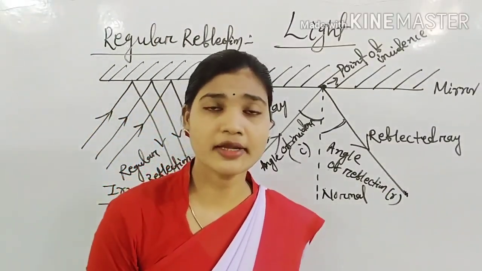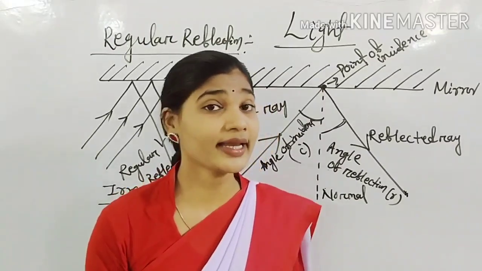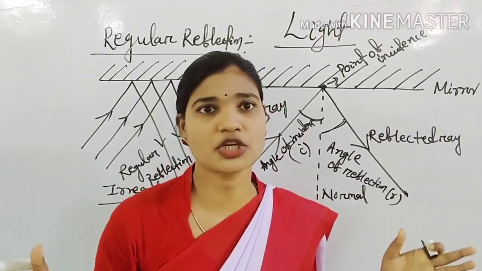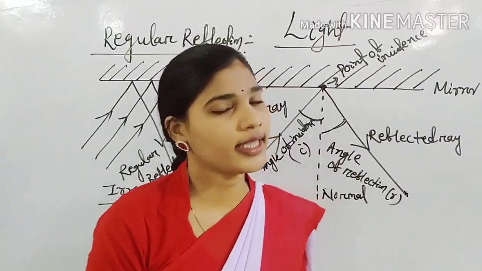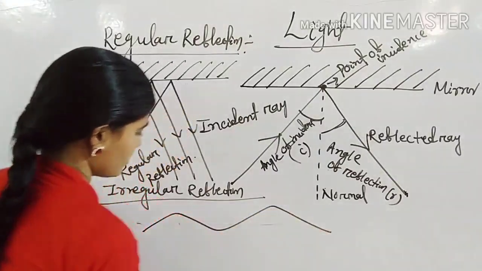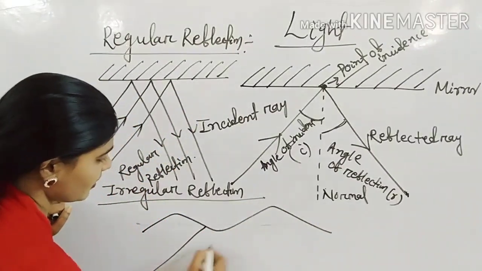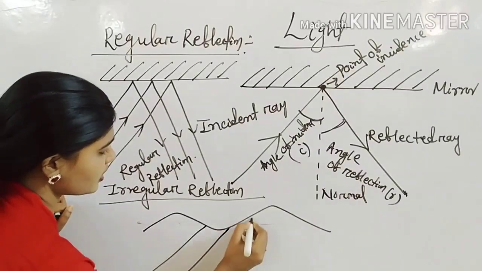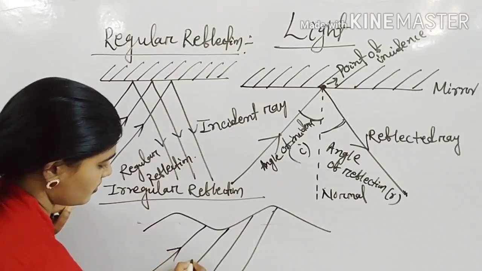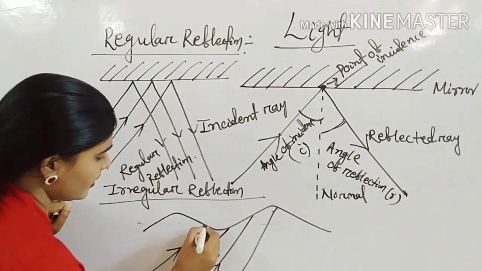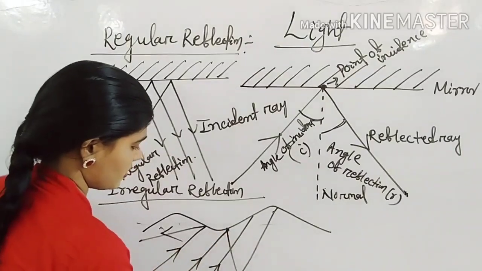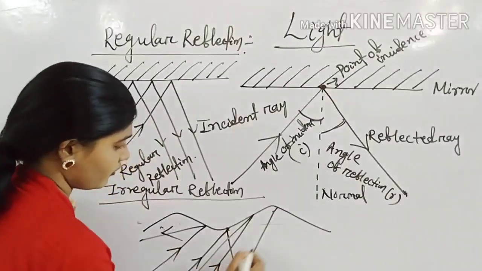When rays of light fall on a surface and get reflected in different directions, this is known as irregular reflection. Here is a rock surface. The rays of light fall here, but they get reflected in different directions.